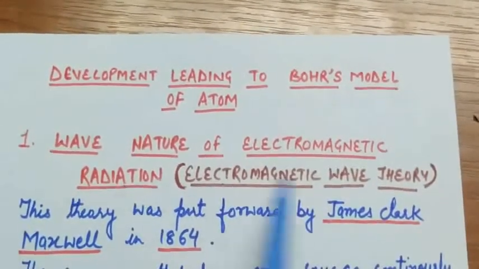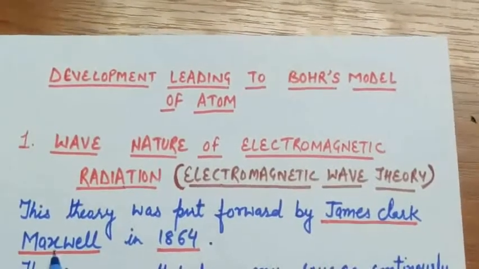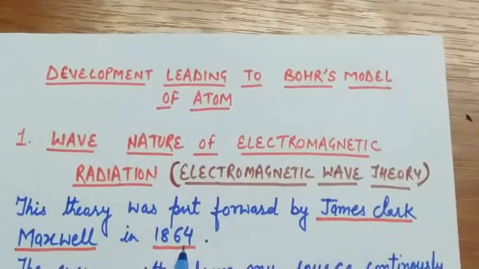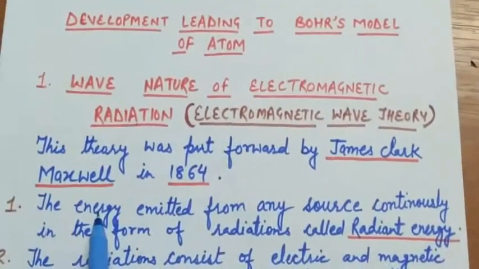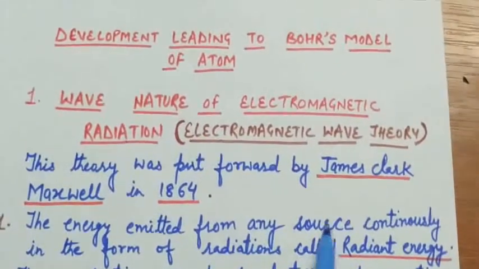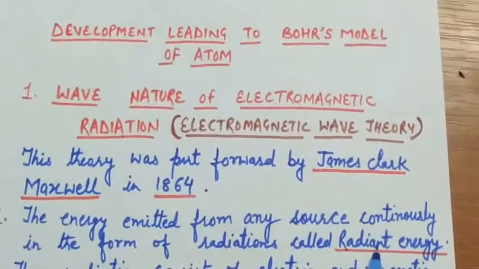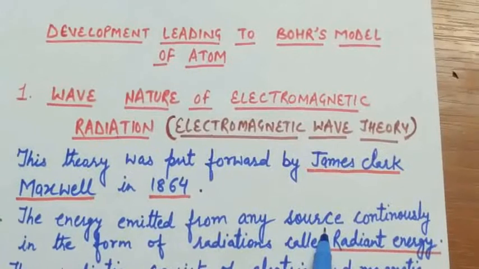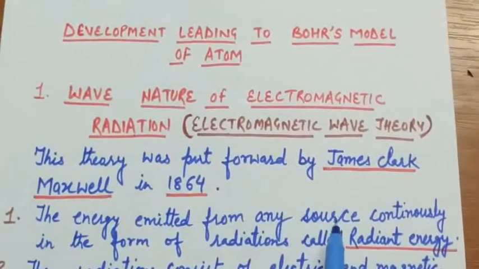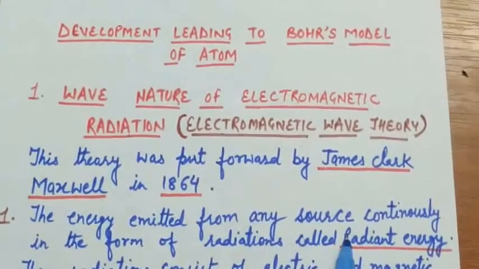This electromagnetic wave theory was put forward by James Clerk Maxwell in 1864. The main points of this theory are: number one, the energy is emitted from any source continuously in the form of radiations called radiant energy. What is the meaning of source? Source means like the heated rod or the filament of a bulb through which electric current is passed.